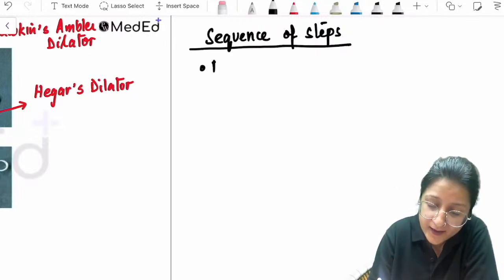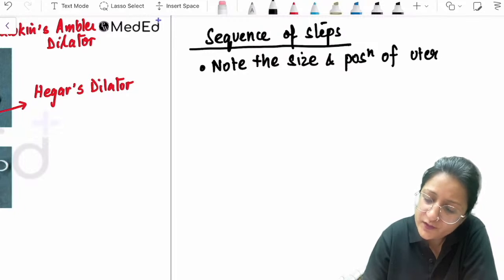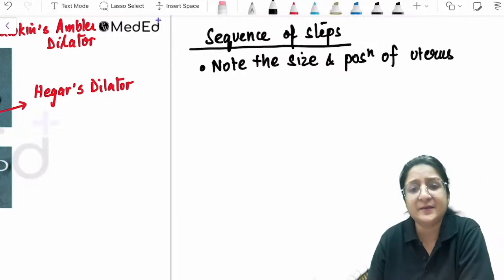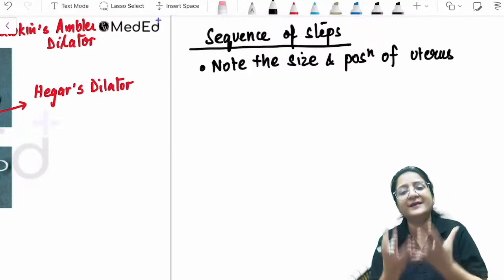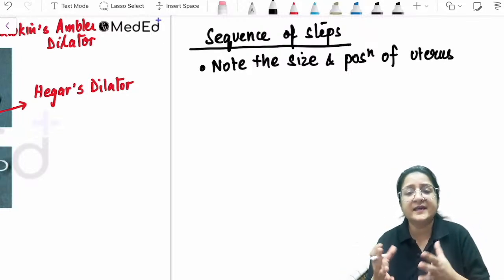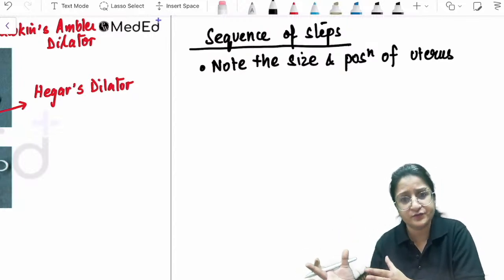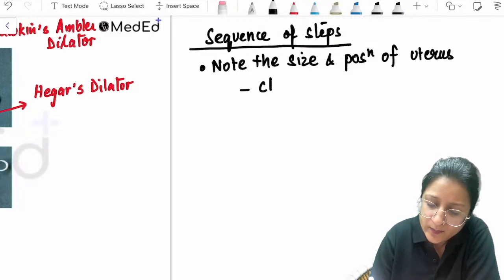For that, I will do a clinical examination, and I will decide whether the uterus feels 6 weeks in size, 8 weeks in size, 10 weeks in size. We can do it by clinical examination.